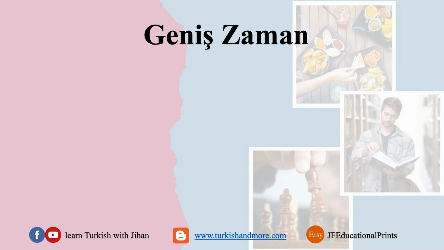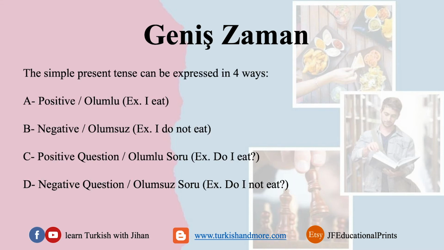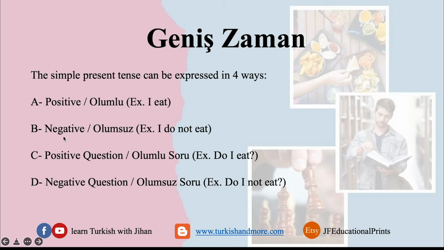We can express the geniş zaman in 4 ways. We have 1. The positive way, like I eat. Olumlu means positive. Next one is negative, olumsuz. I do not eat. The third one is positive and a question, so it's olumlu and soru. Do I eat?